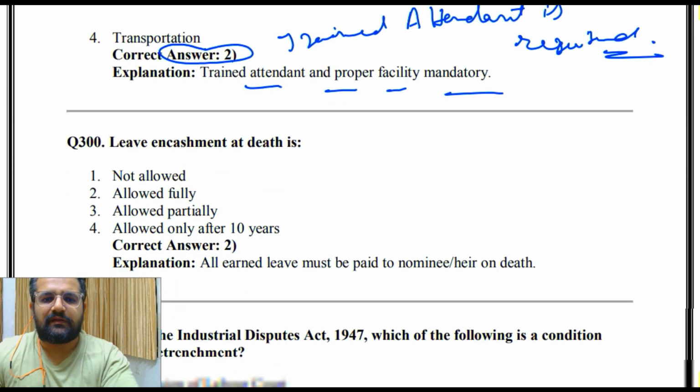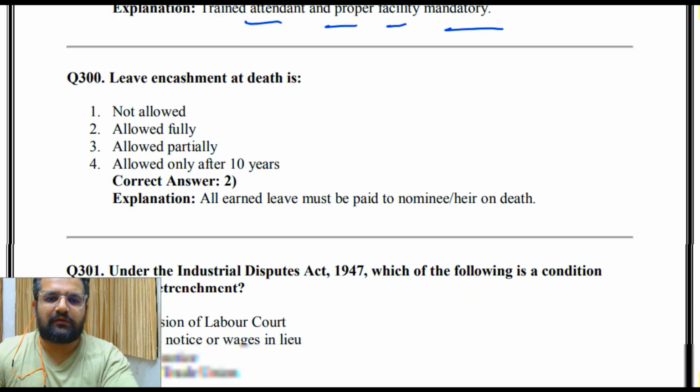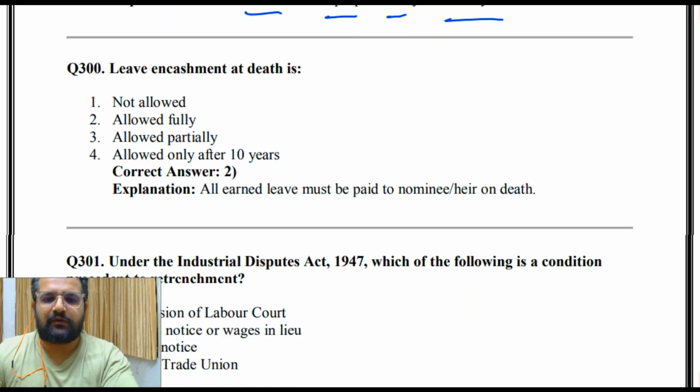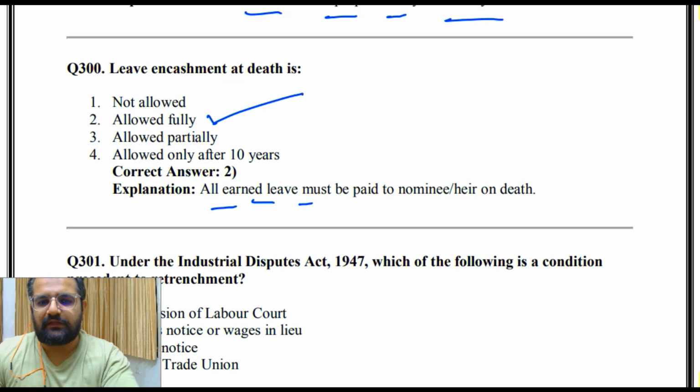Leave encashment at death: not allowed, allowed fully, allowed partially, allowed only after 10 years. So the answer is 2, that is allowed fully. All earned leave must be paid to nominee or heir on death.